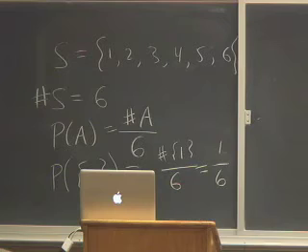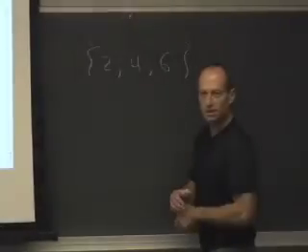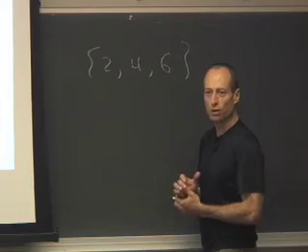What's the probability that I roll an even number? What outcomes correspond to rolling an even number? 2, 4, 6. That's the event that I roll an even number.